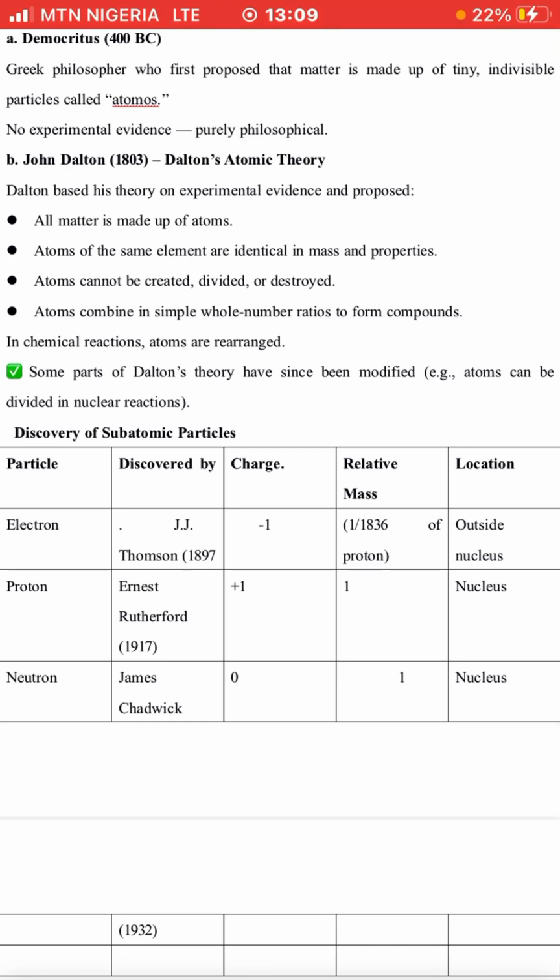Electrons are always negatively charged. Protons are positively charged, while neutrons have zero charge. And the location is also indicated there: electrons are found outside the nucleus, protons are found in the nucleus, as well as neutrons.